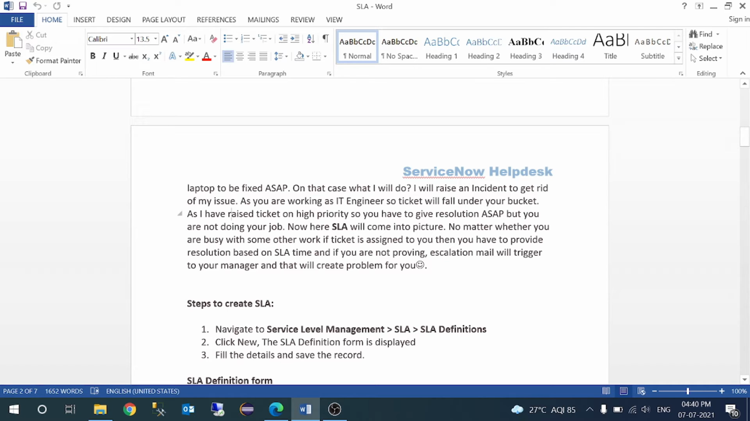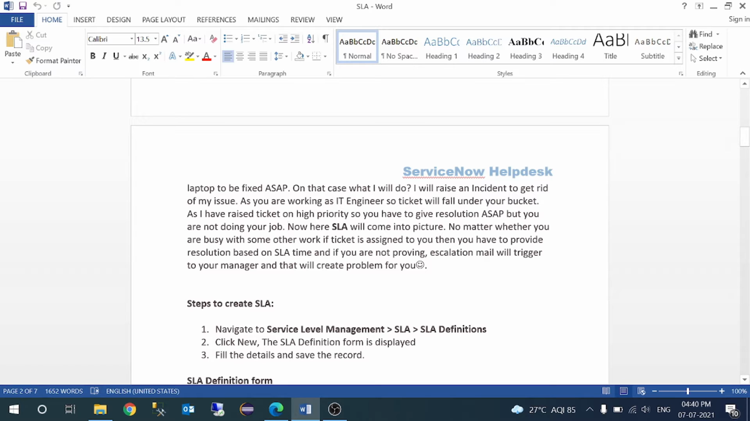As I have raised the ticket on high priority, you have to give a resolution as soon as possible. But you are not doing your job. Now here SLA will come into the picture. You should resolve this ticket within 2 to 3 hours, but you are just saying, hey, I will do it tomorrow or the day after tomorrow, something like that. So now here SLA will come into the picture.